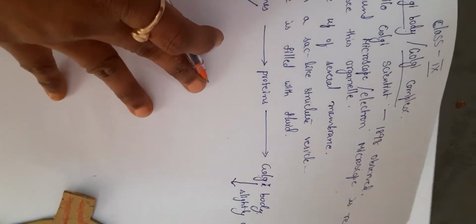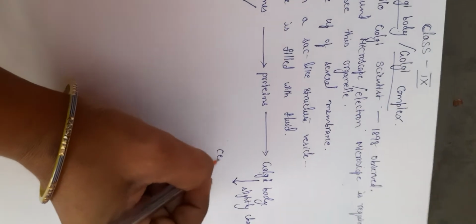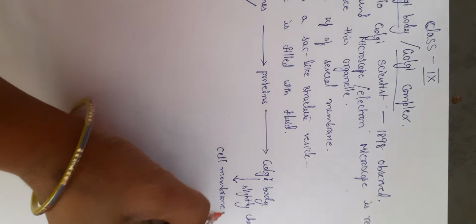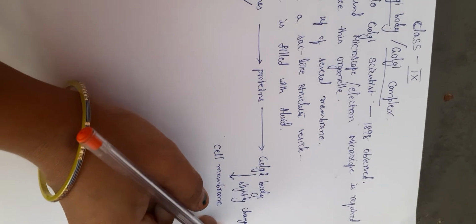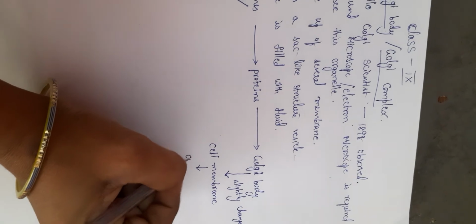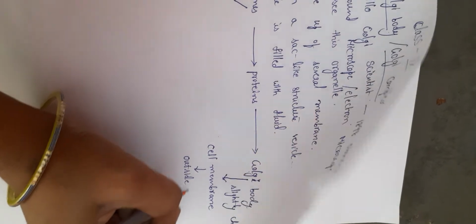Once their function is changed in the Golgi, they are transported to the cell membrane. From the cell membrane, they are thrown out of the cell.